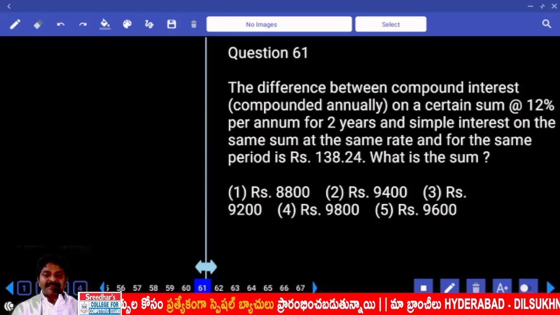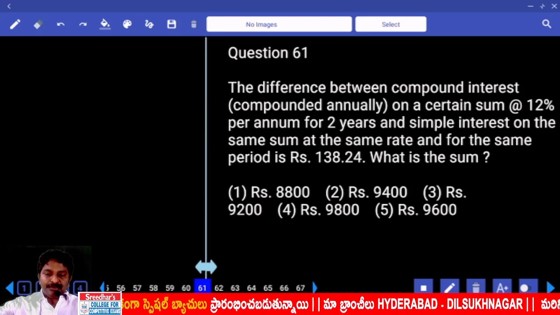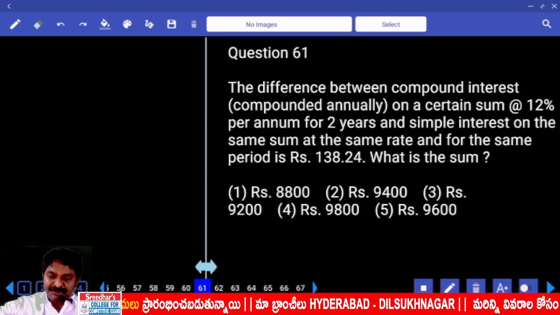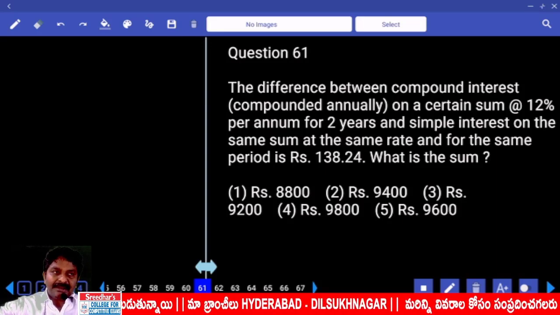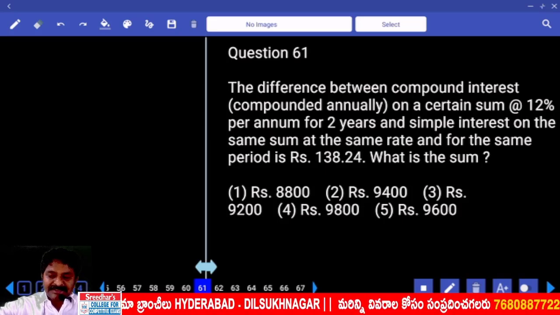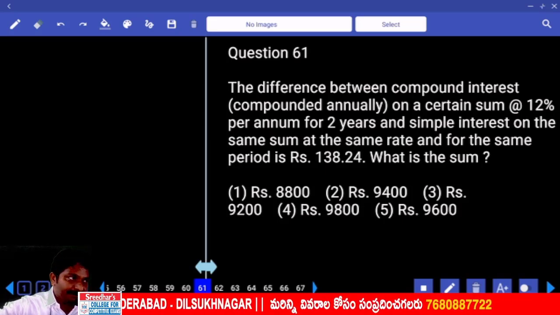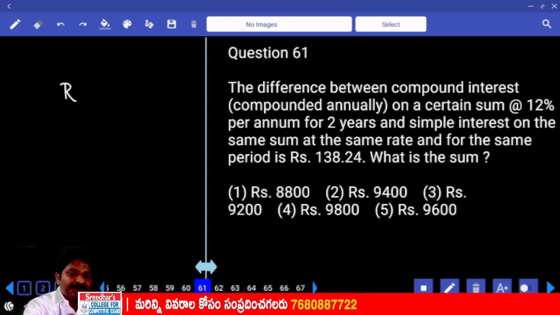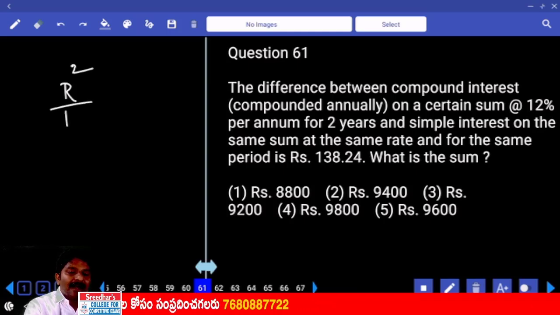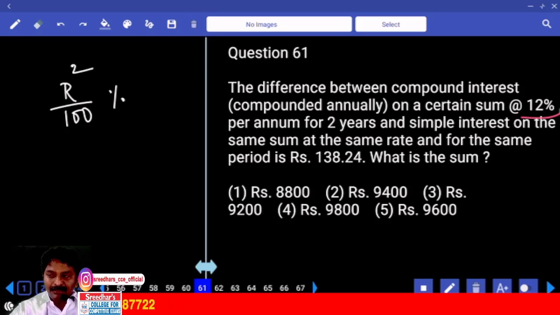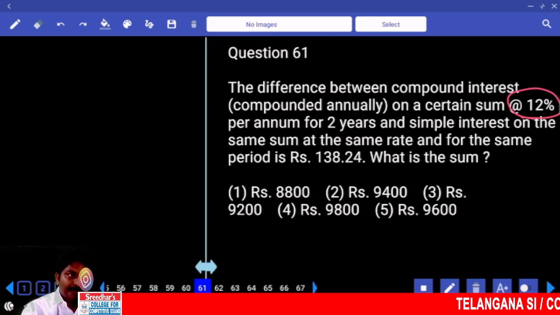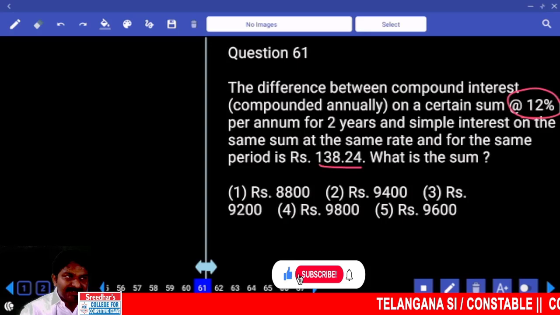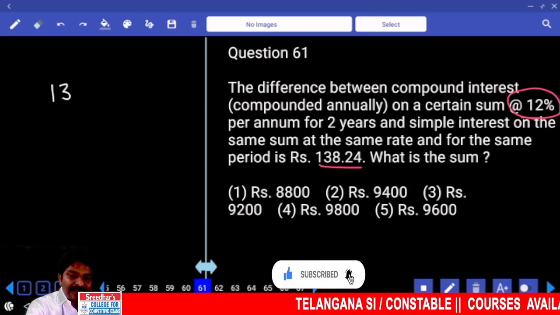The difference between compound interest and simple interest on a certain sum at 12% per annum for 2 years is 138.24. What is the sum? The sum is always 100%. At the rate of R% per annum, the difference between simple interest and compound interest for 2 years is R square by 100%. Agreed? What is the R value? 12 square by 100, 1.44. That is equal to this much, right? Then 1% value is